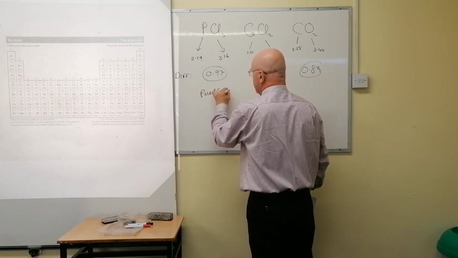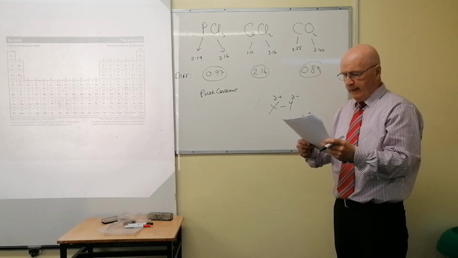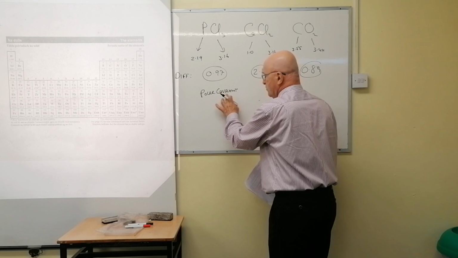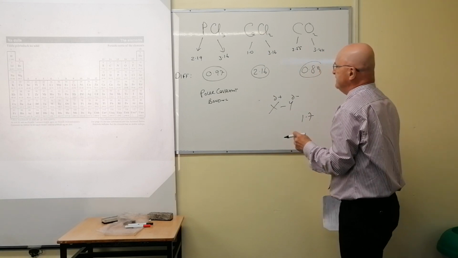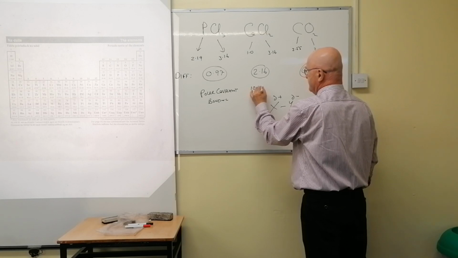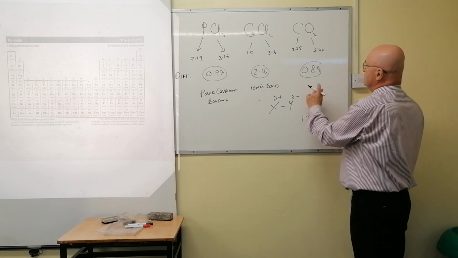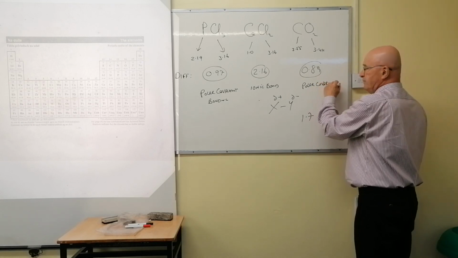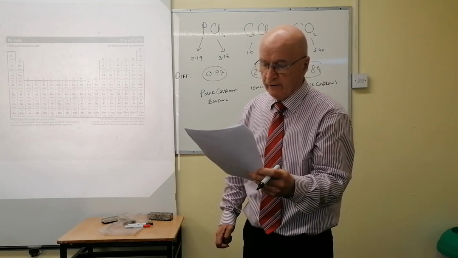Polar covalent. Now, let me deal with the question. The question says, use the values to predict the type of bonding. Now, polar covalent bonding, I'd want you to write down. It's a polar covalent bond, right? And this differs by more than 1.7. This is an ionic bond. And this one, below 1.7, is polar covalent as well. Very important that you have them like that. That's polar covalent as well. And that's what they want from you, nothing more than that. Nothing more, that's all that was required, okay?